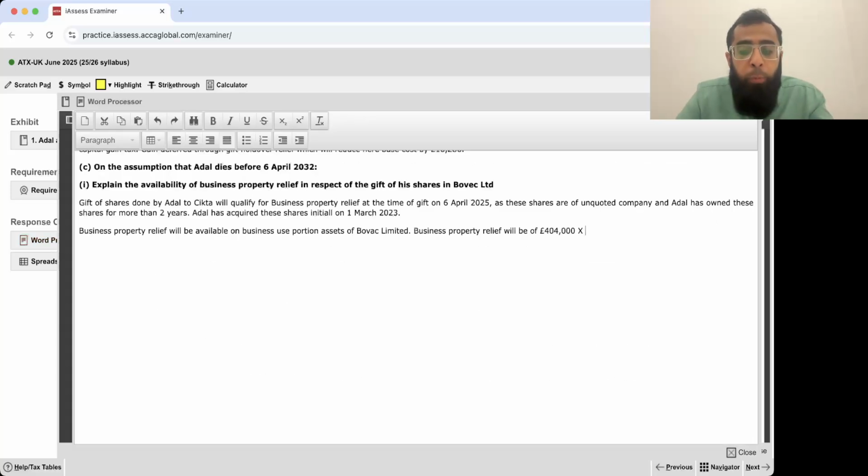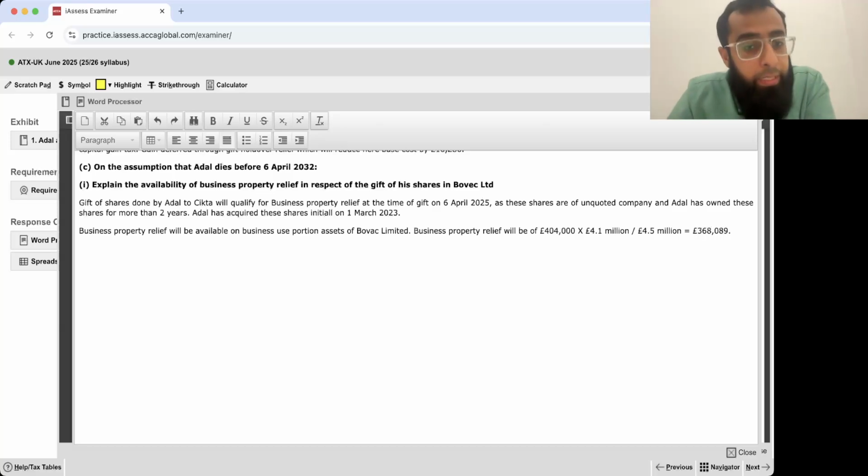So 4.1 million pounds, which are the trading assets, divided by 4.5 million pounds. Okay, I will repeat things again. There will be some confusion going on in your mind, so don't worry about it. So business property relief will be 368,089.